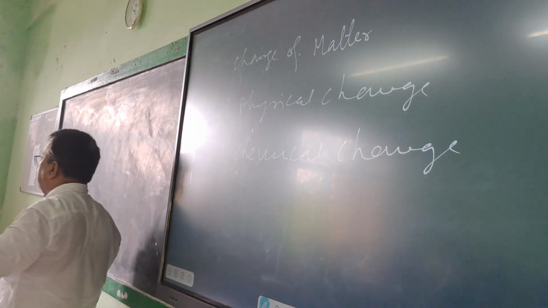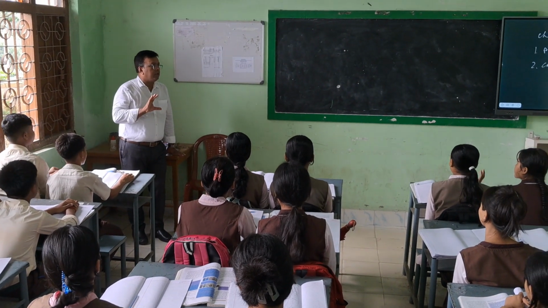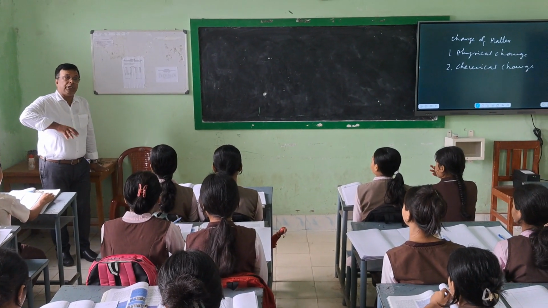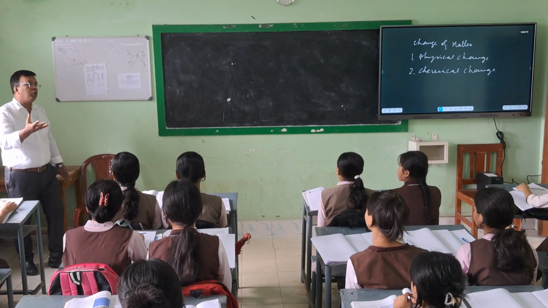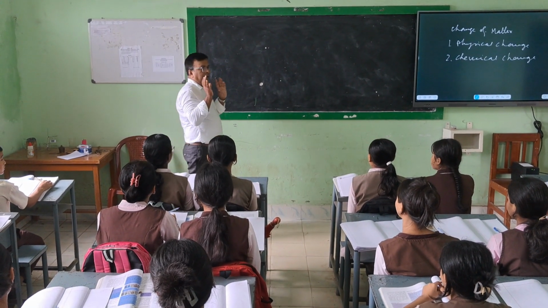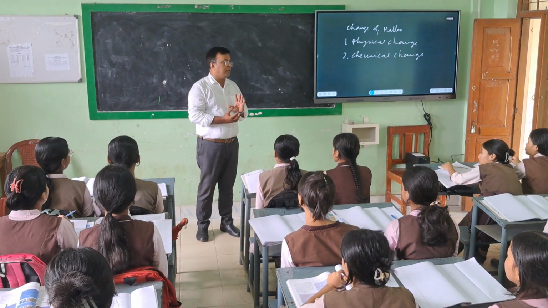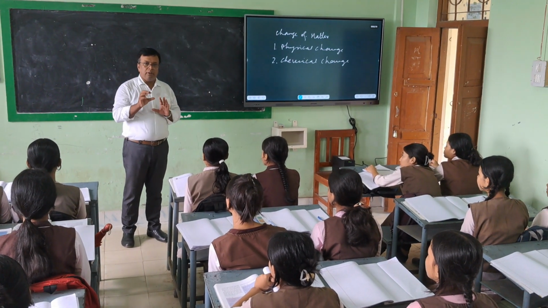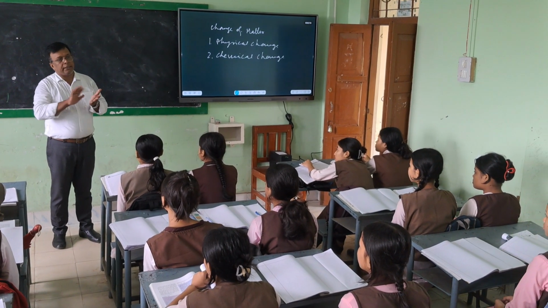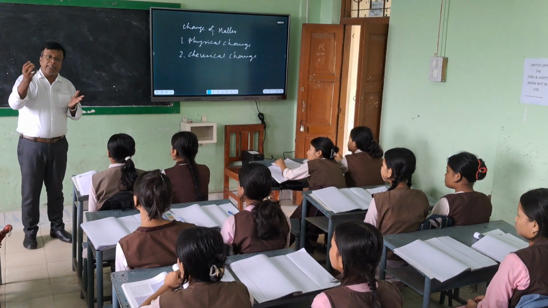Now let us come to chemical change, where a substance or compound is changing into a new compound. New means fully new, and you cannot get it back to the original substance or compound. Change means change, and you cannot get it back.